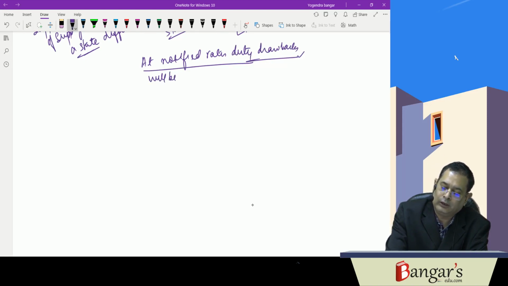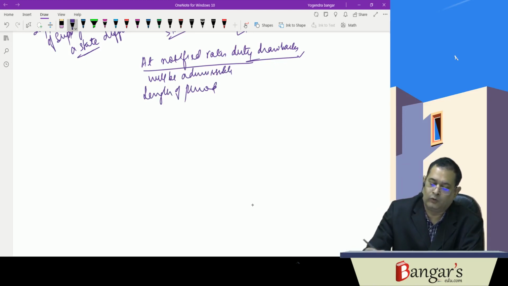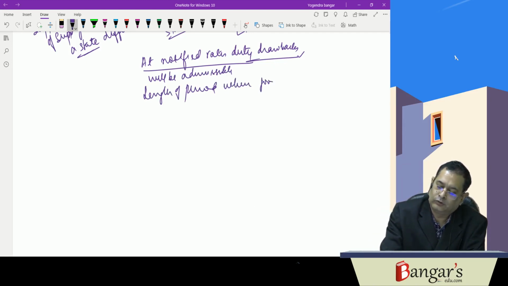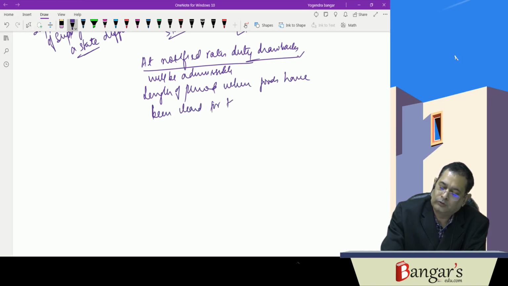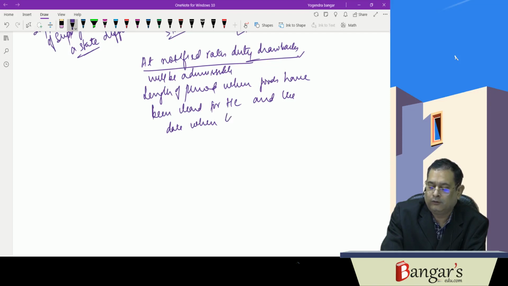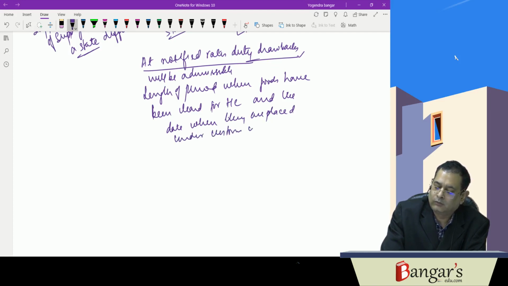So we have to see the length of the period, that is, the period between when the goods have been cleared for home consumption and the date when they are placed under customs control for export.